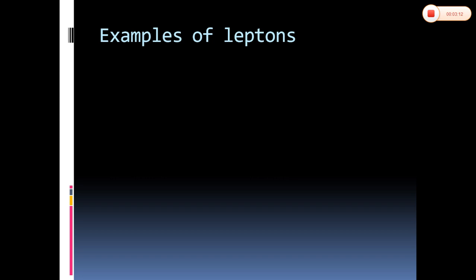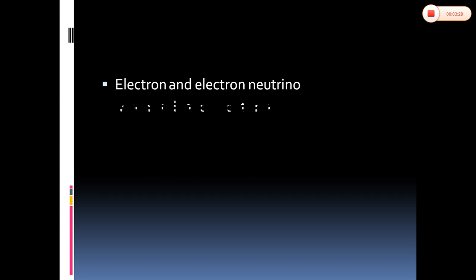Let us see some examples of leptons. The electron and electron neutrino come under the lepton category. Muon and muon neutrino, and the tau minus particle also come under the lepton category.